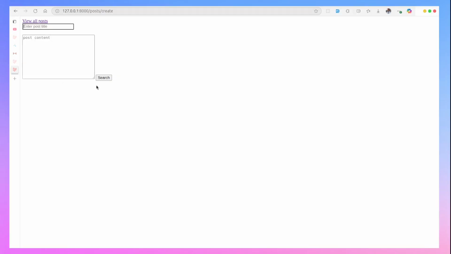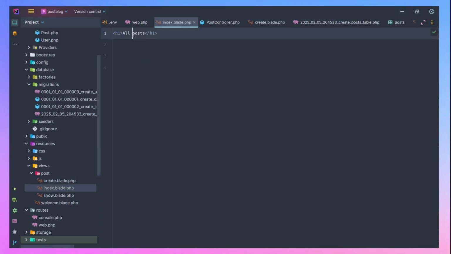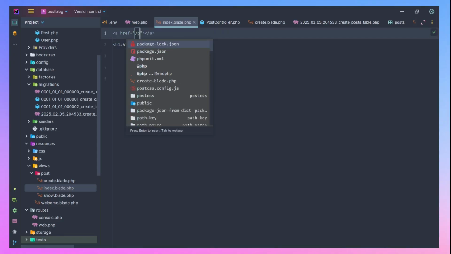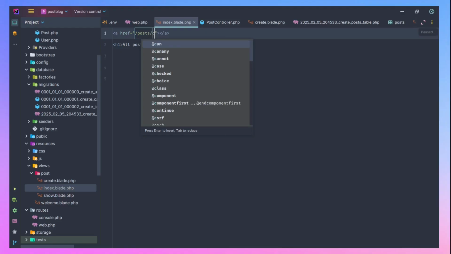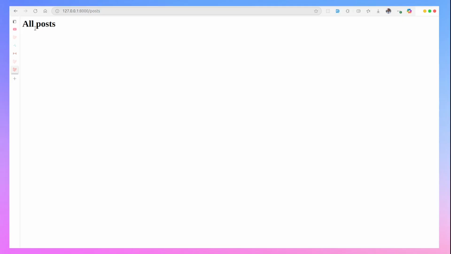Now let's refresh. We now have the post title and the create post button. Let's go back to all posts, which is our index. So let's go back here and add an a tag. Let's say posts/create, and the text will be create new post. If you refresh, you should see create new post here.